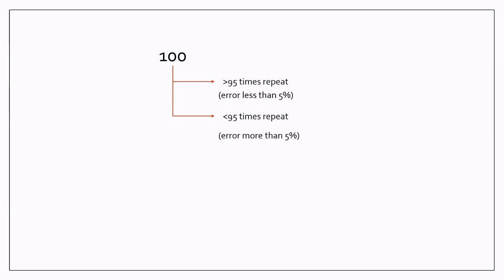So in science, an error of more than 5% is not valid. Our result should be repeated more than 95 times. Only then can we say that the experiment is conducted properly and we can trust the result that we have got, and we can say it is a valid result. If we are getting more than 5% error, it is a scientifically invalid experiment, because the results may be due to some chance.